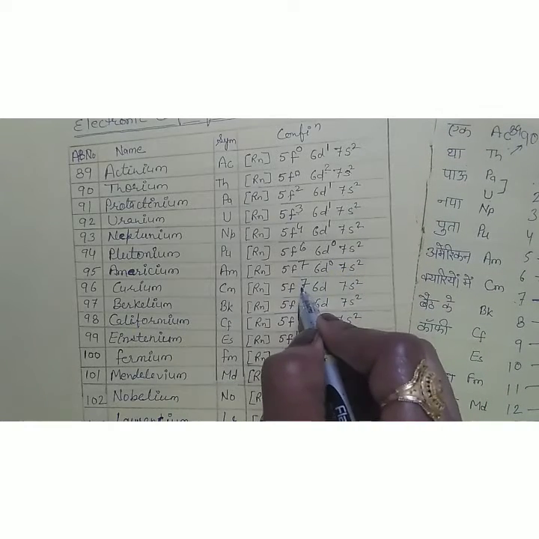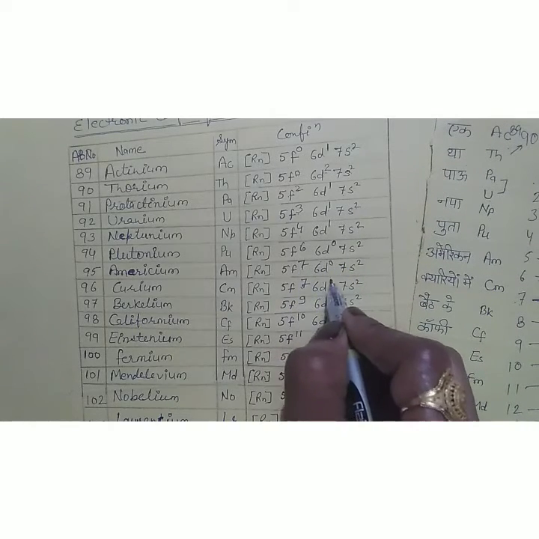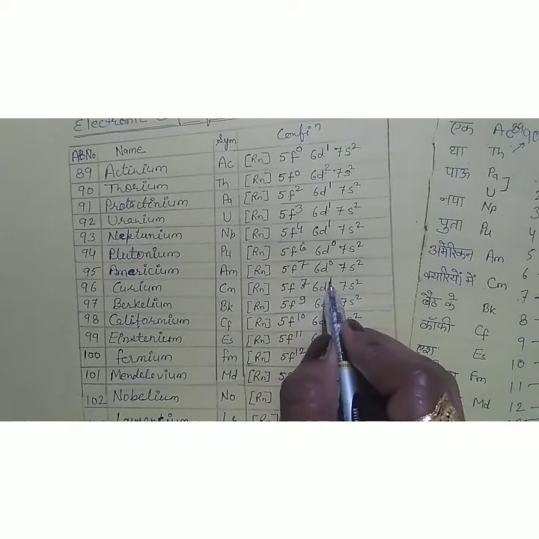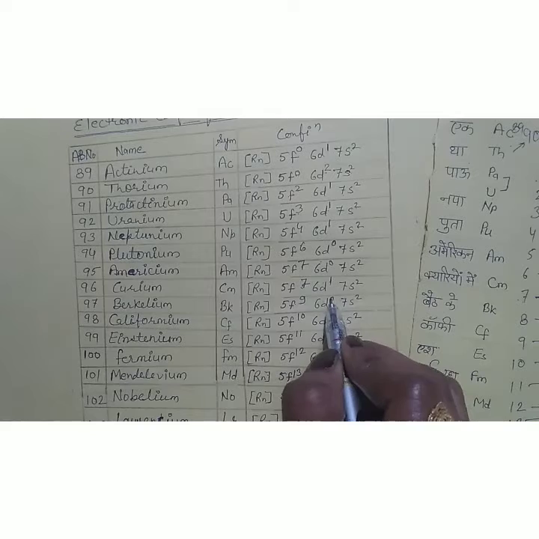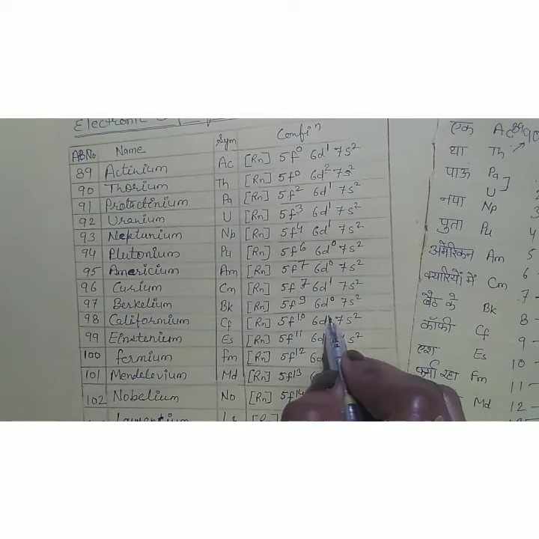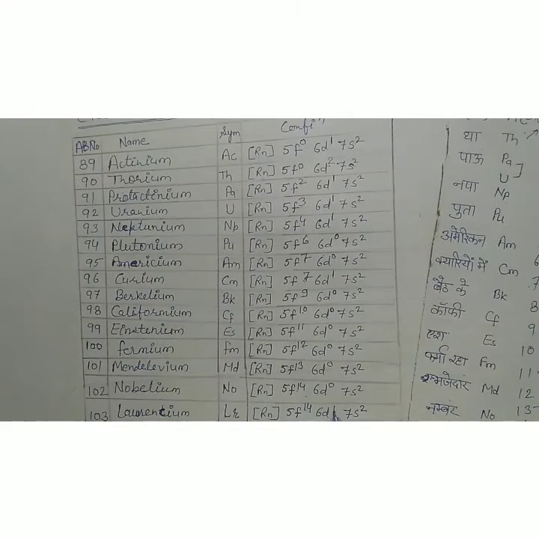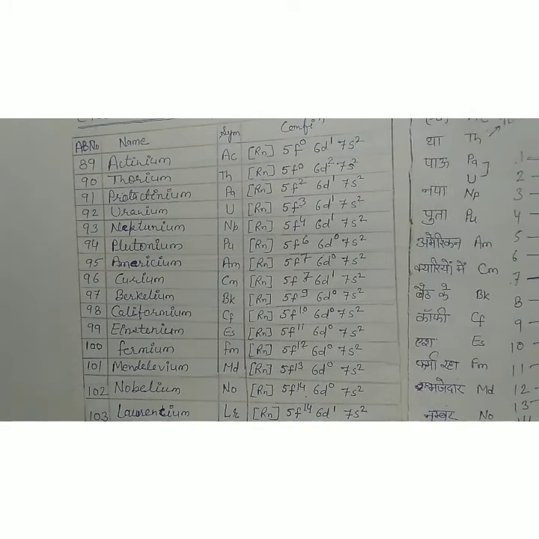It is 7 repeated, so the new electron will go in 6d. It is 9, one electron from f and one from d, so it will be 0. 10, 0, 11, 0, 12, 0, 13, 0, 14, 0, again 14, means there will be one electron in the 6d orbital.